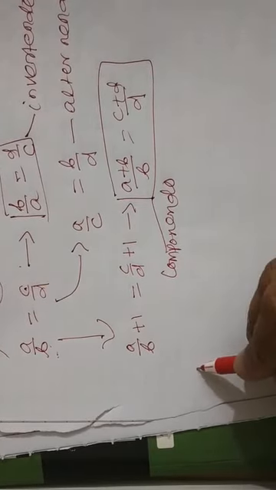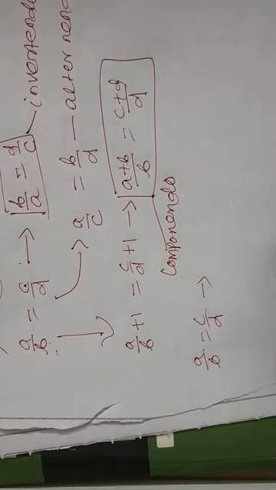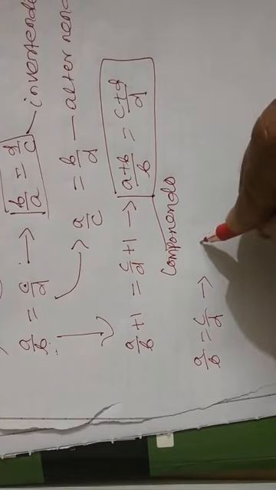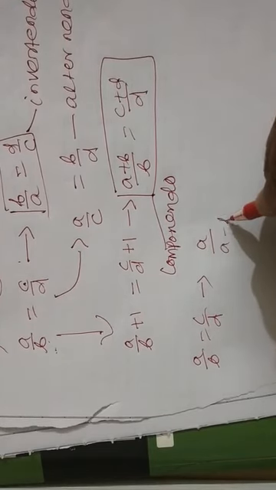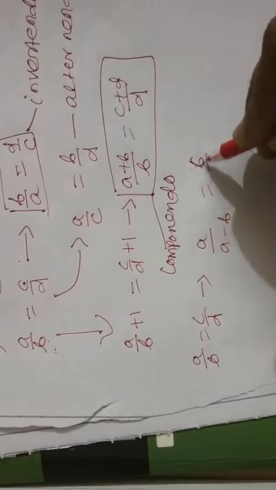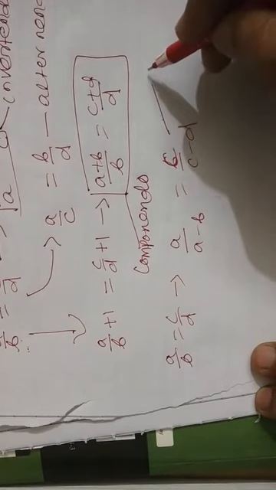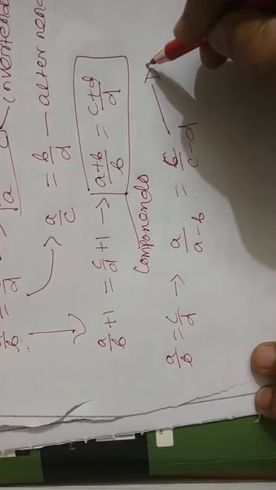And if A by B equals C by D, then by subtracting 1 we will get A minus B by B equal to C minus D by D. This process is known as dividendo.